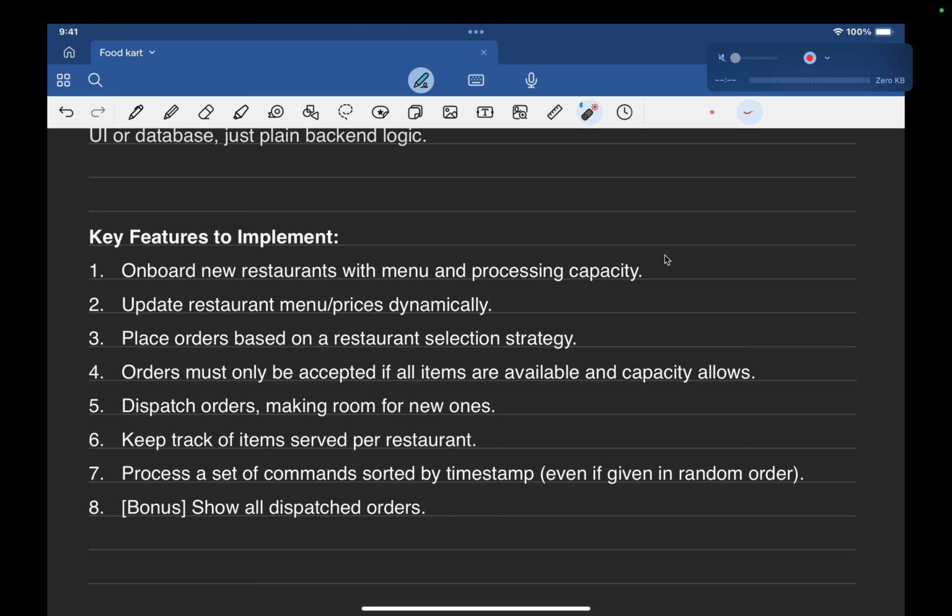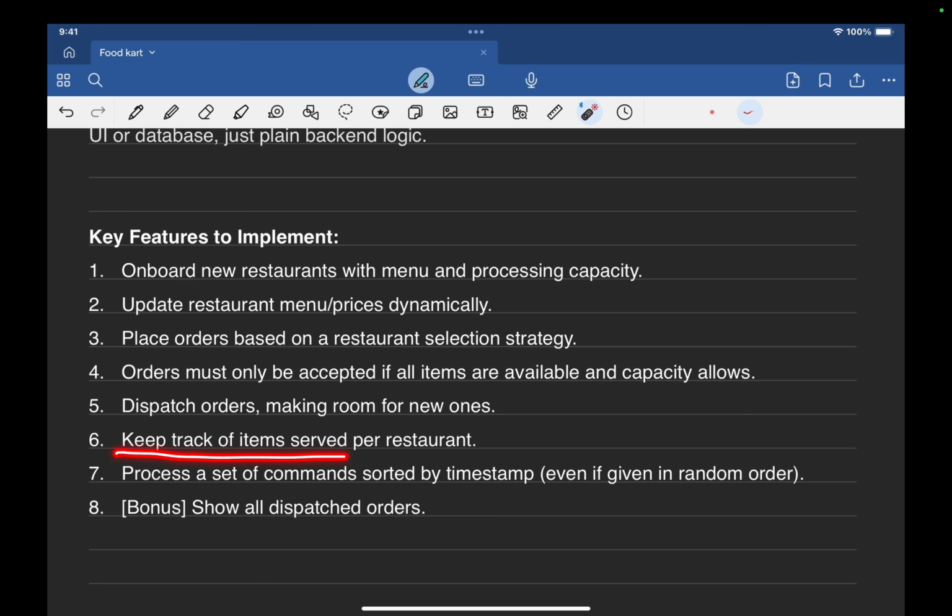Order must be only accepted if all items are available. If we carefully read here, we do not find any more entity apart from order. Dispatch order, so this is again order. We do not need to have any new entity.